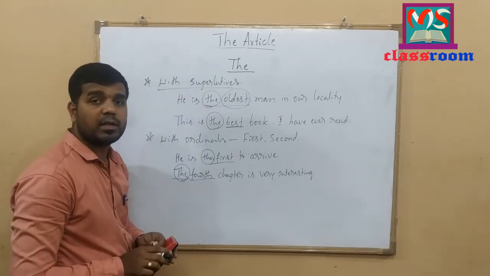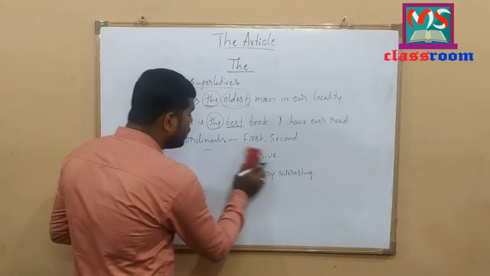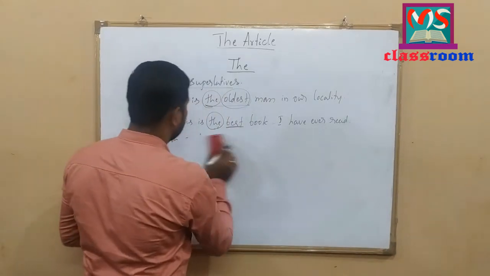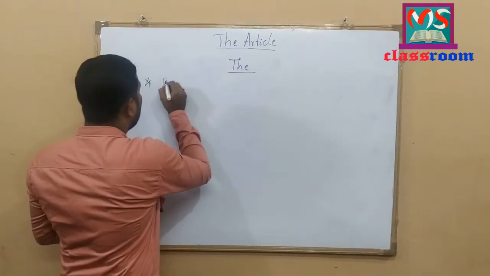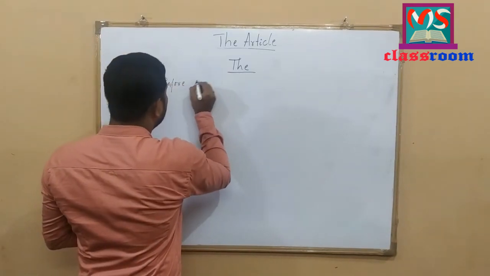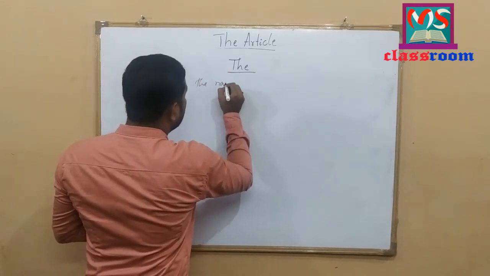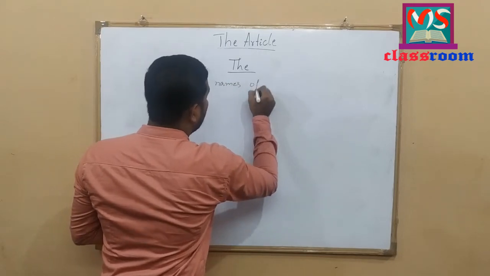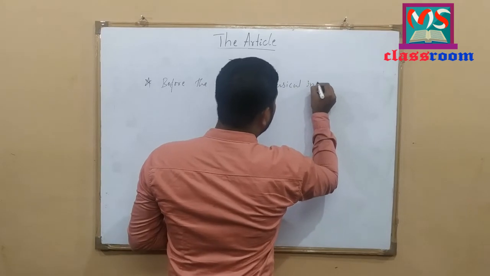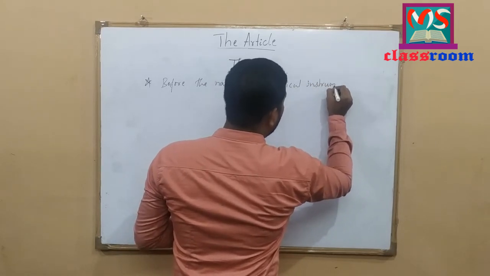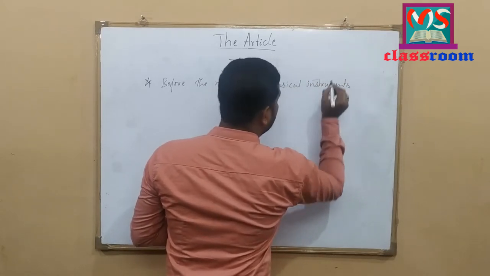Here, definite article the is also used before the names of musical instruments.